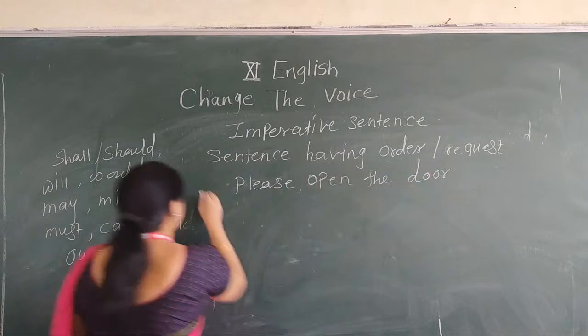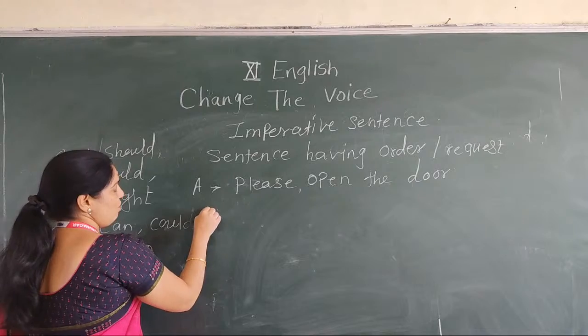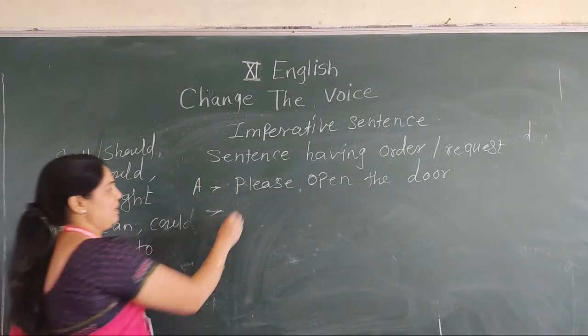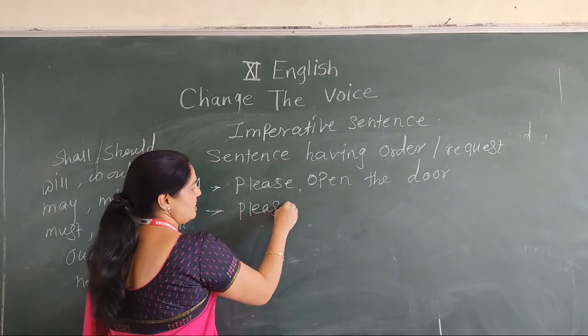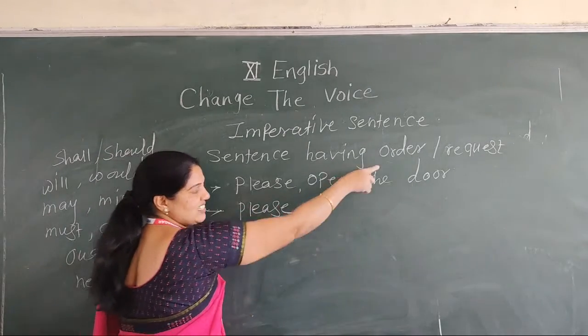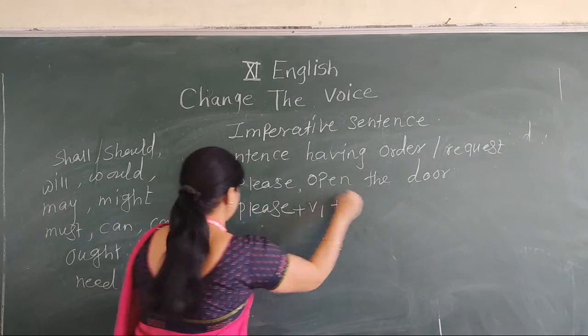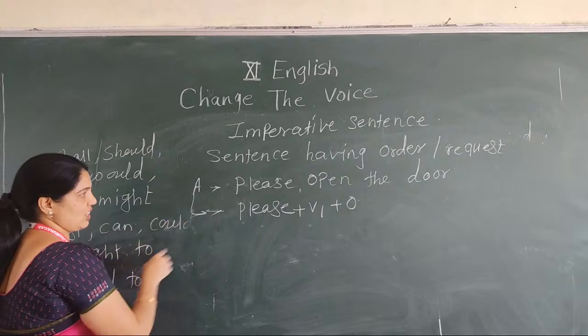What is the structure? It's the active voice. What is the structure of active voice? Here, this word please mentions that it's a request. Then verb and then object. It's an active structure.